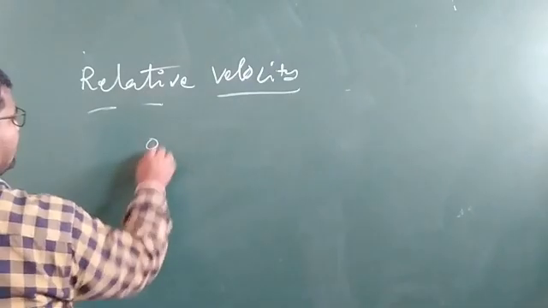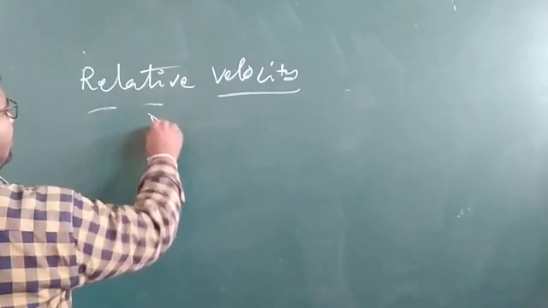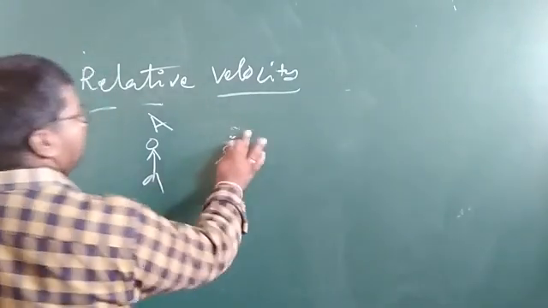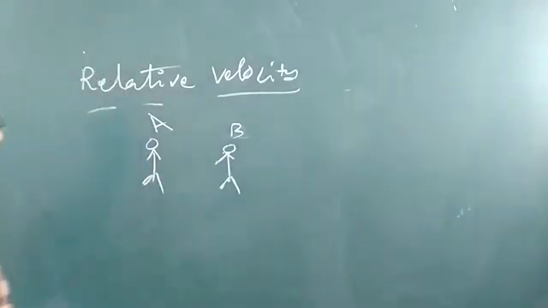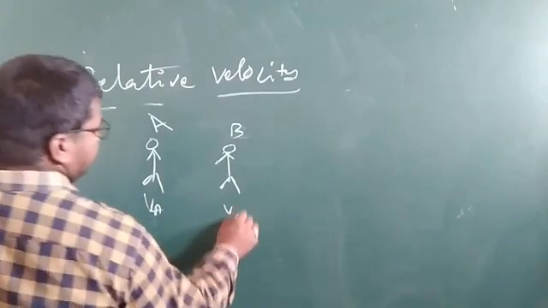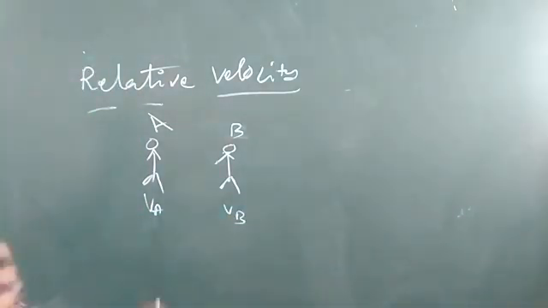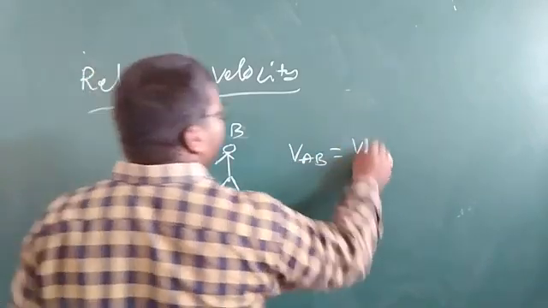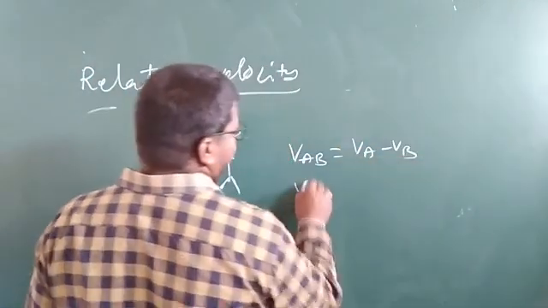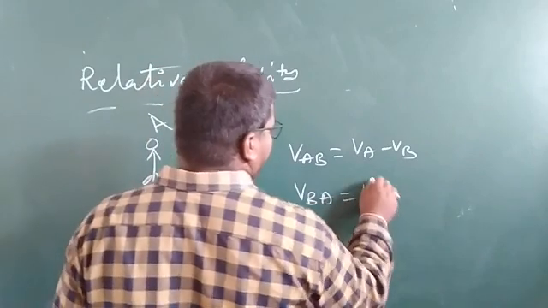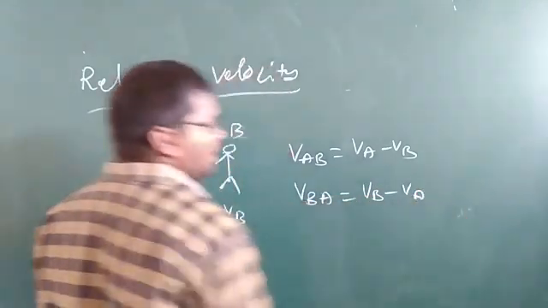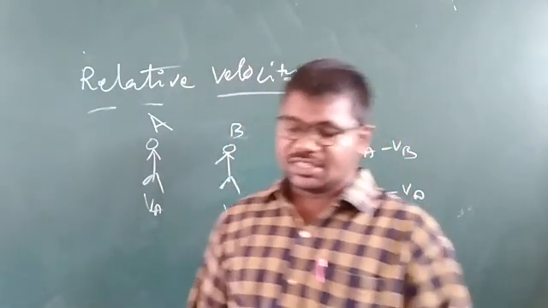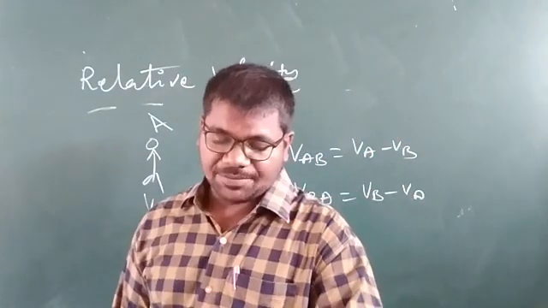Consider two persons A and B moving with different velocities VA and VB. The relative velocity VAB is equal to VA minus VB, or VBA is equal to VB minus VA. The comparison of velocities is called relative velocity, my dear children.